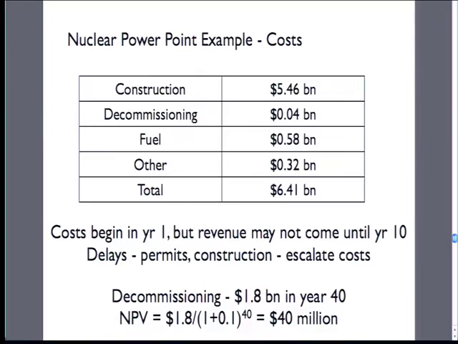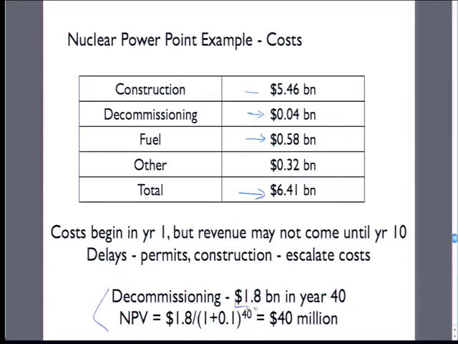Anyways, there's a whole bunch of costs, right? This is how much it costs to build it. And interestingly, we'll talk about this, this is how much it's going to cost to unbuild it later. Fuel, so there's only so much uranium in the world. Fortunately, or unfortunately, the tiny amount of uranium that we have is far more than we have used yet. And so we have a total cost for building a power plant, $6 billion to build a power plant going forward. There's this decommissioning thing.